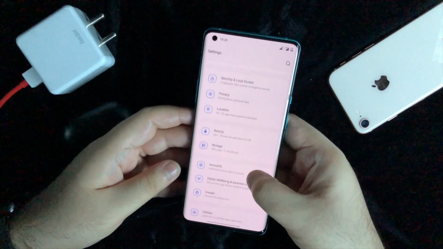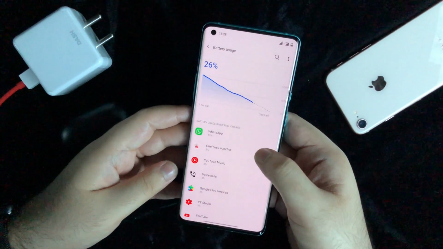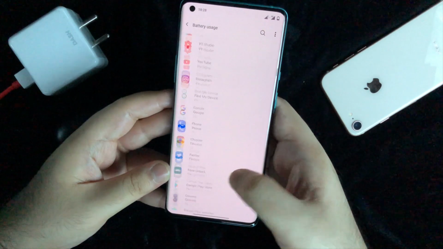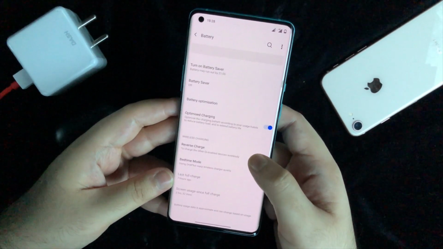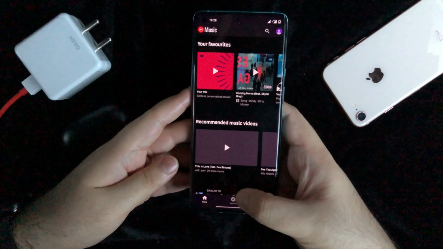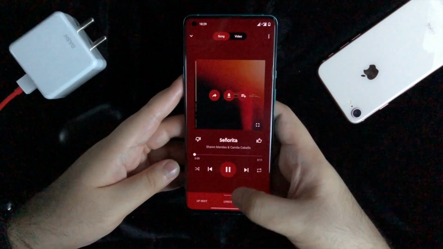Okay, now let's talk about the battery life. Since this is an upgrade and the OnePlus 8 Pro did not release with Android 10, how is the phone actually holding up? I do understand that this is in the beta version, so it's okay battery life currently. As you can see, I charged it about 7 hours ago, regular usage, 26% battery. I haven't done any gaming today, so I would still say the battery life is just fine.